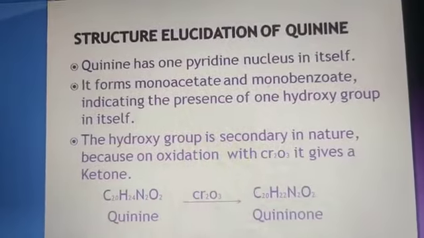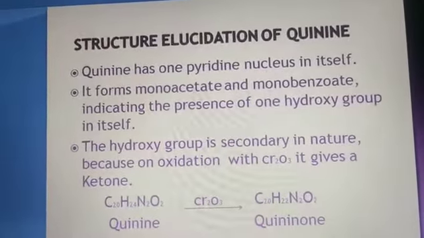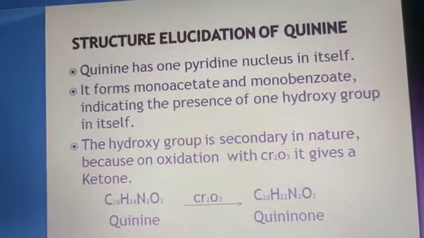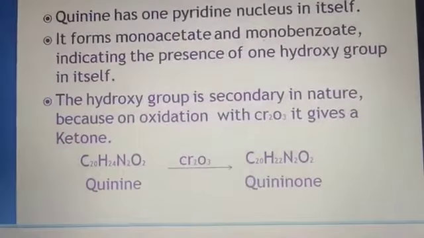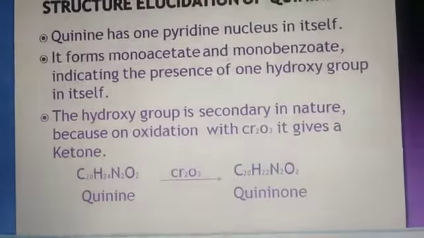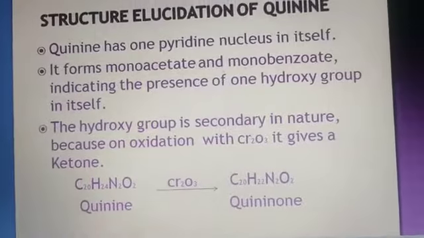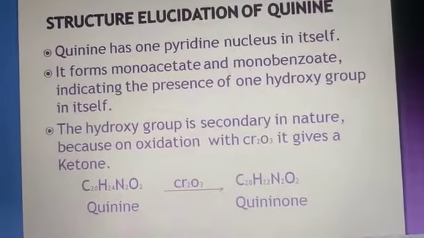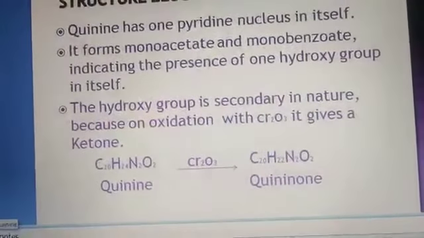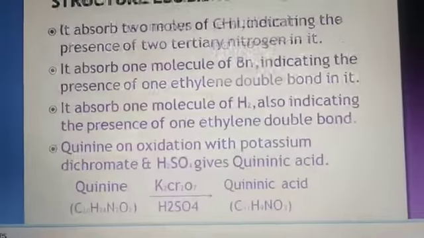Quinine has one pyridine nucleus in itself. It forms a monoacetate and a monobenzoate, indicating the presence of one hydroxy group in it. The hydroxy group is secondary in nature because on oxidation with chromic acid it gives a ketone, and a ketone is obtained by the oxidation of a secondary alcohol, not a primary alcohol. So it is established that quinine has one hydroxy group, which is a secondary alcoholic group.